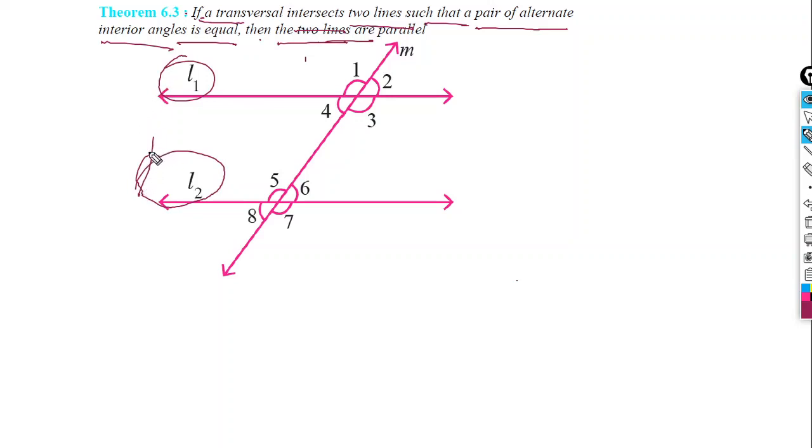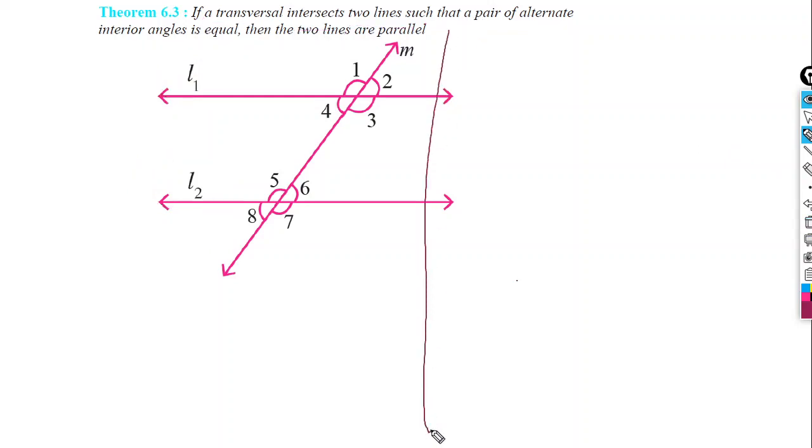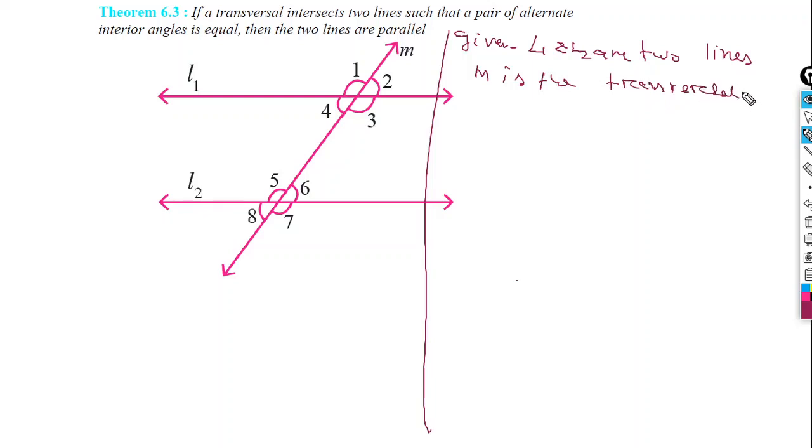Okay? So let's write what is given. Given: L1 and L2 are two lines, then M is the transversal, and also it is given that a pair of alternate interior angles is equal.